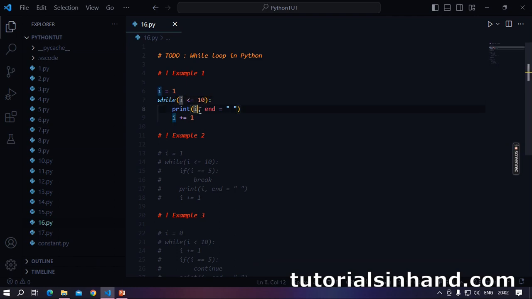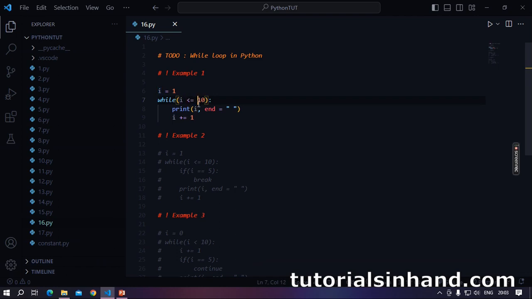3 is less than equal to 10. 3 will be printed, space. And now i plus equal to 1. So the value of i will increase by 1. And now i will be 3 plus 1 equal to 4. Similarly, like this loop will run until the value 10 is reached. So when i is equal to 10, 10 is less than equal to 10. True. 10 will be printed, a space will be there to its right, and finally the value of i will increase by 1. So now i is equal to 11.